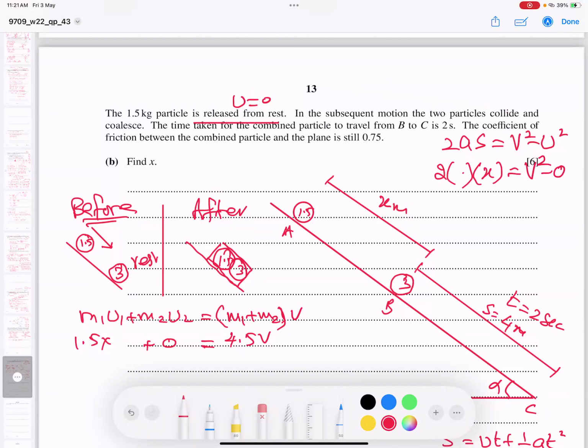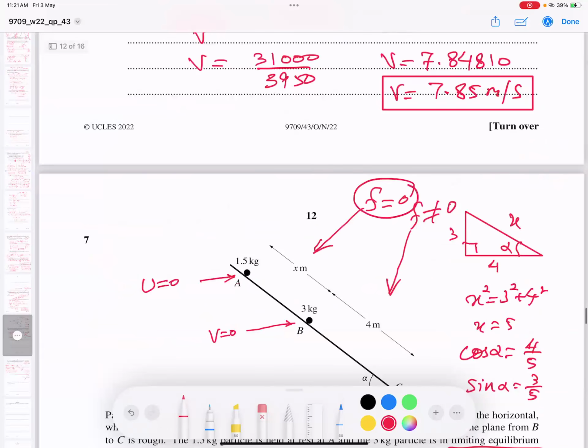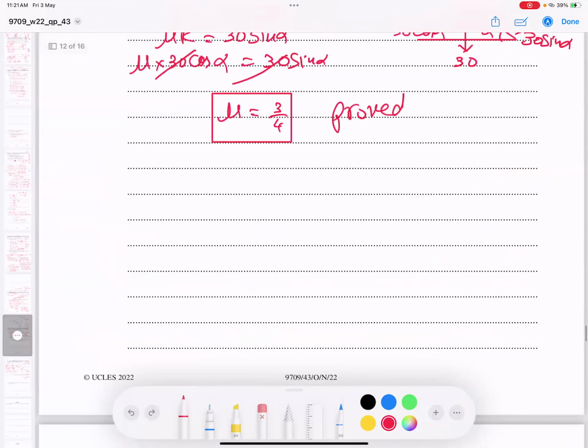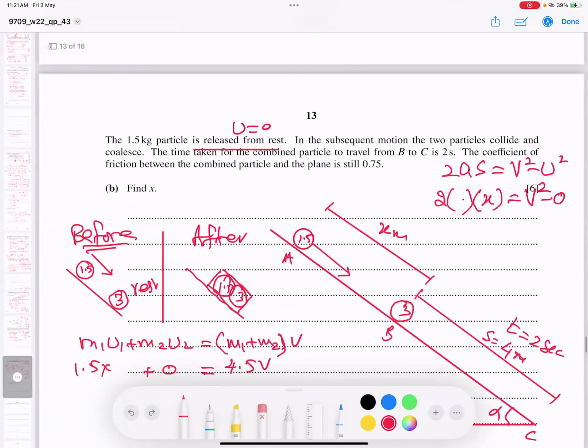Now the problem: we are waiting for what the acceleration is when it's traveling downwards. We don't know it, but we can find it. How to find that acceleration? If you look, this particle is moving downward. What is this weight component? I think for the first particle, there is no friction. Let me check again. Yeah, no friction. F is 0. So when the particle is moving, the friction is 0.